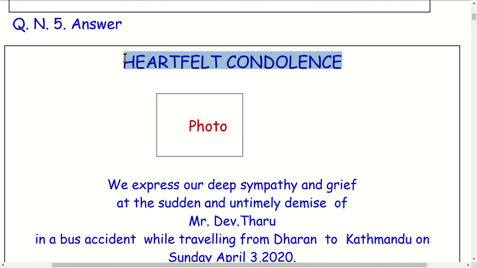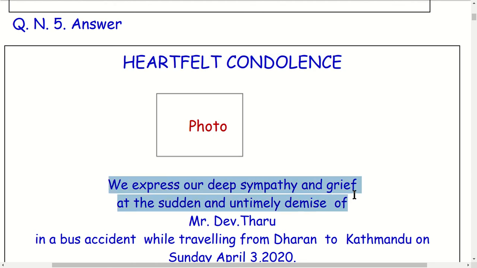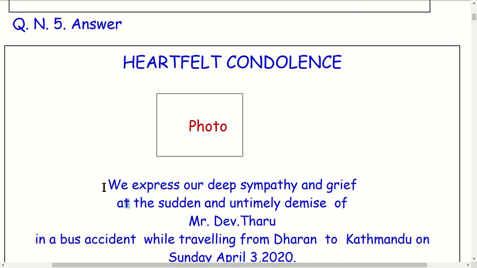Heartfelt condolence, this title, photo, and after that, what do we write? We express, start writing here. We express our deep sympathy and grief at the sudden and untimely, means before time, demise means death. Generally, this is very easy here. If you keep this structure and language in mind, we express our deep sympathy and grief.